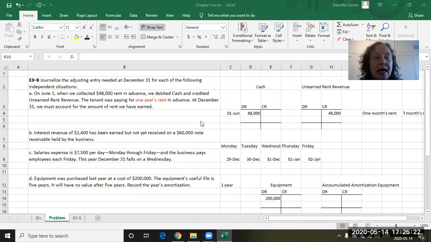It's E3-8. They're asking us to journalize the adjusting entries that are needed at December the 31st for all of these situations. So why are we doing adjusting entries at December 31st? Well, we're doing adjusting entries because we are using the GAAP principle that says that we need to do accrual-based accounting. So under GAAP, it says that we need to accrue revenue and accrue expenses.